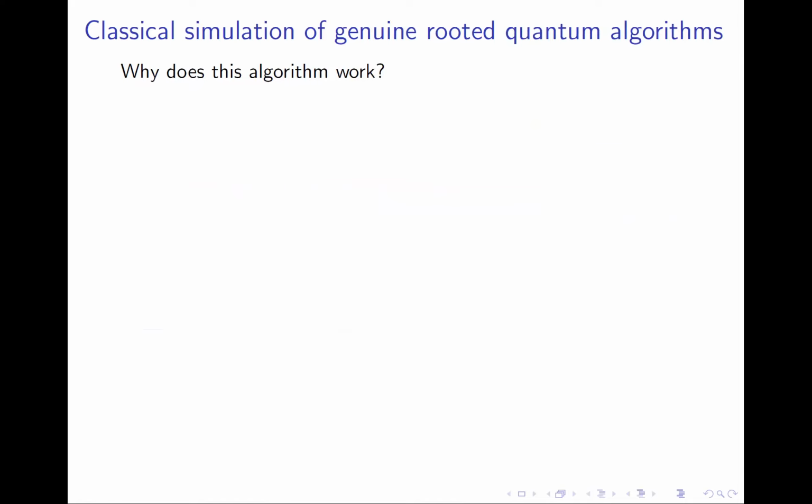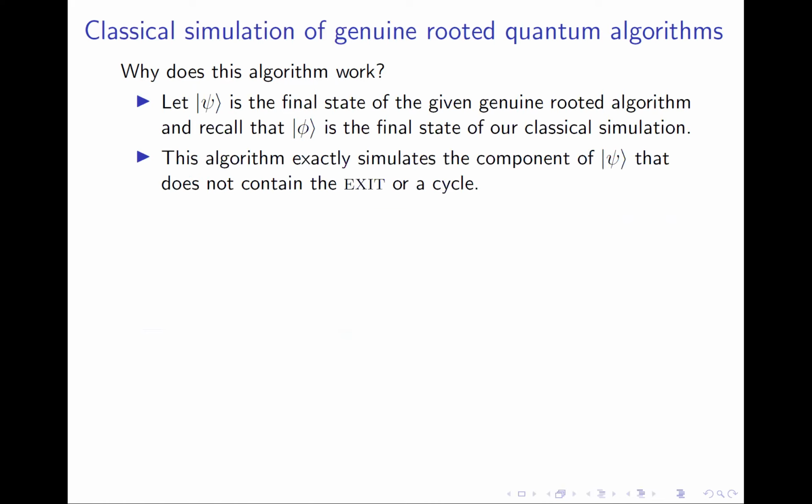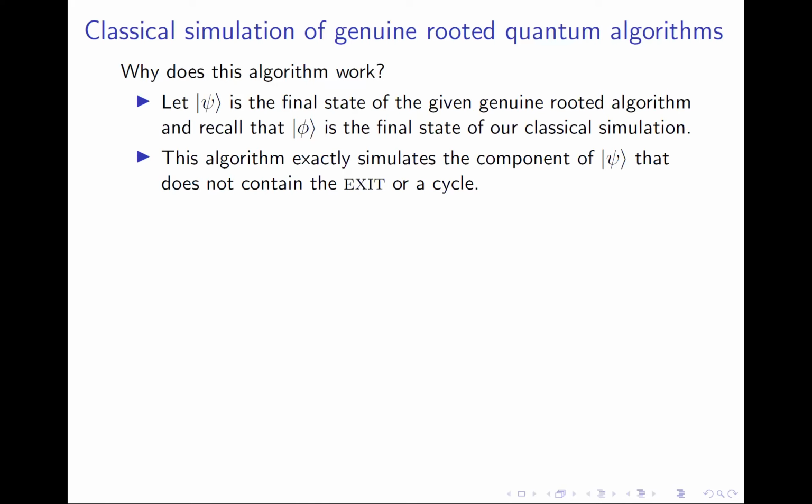You might wonder, why does this algorithm work? Let us use psi to denote the final state of the given genuine rooted algorithm, and recall that phi is the final state of our classical simulation. We show that our algorithm exactly simulates the component of psi that does not contain the exit or a cycle. This is because the vertices stored in any basis state in the support of this component of psi will have a one-to-one correspondence with the addresses stored in the corresponding basis state of phi.